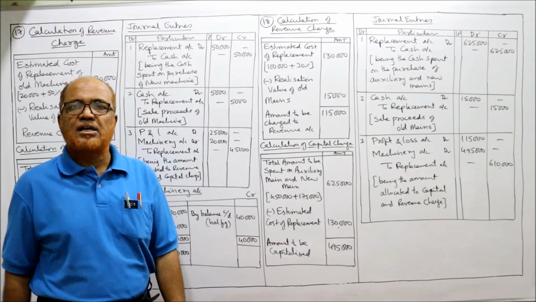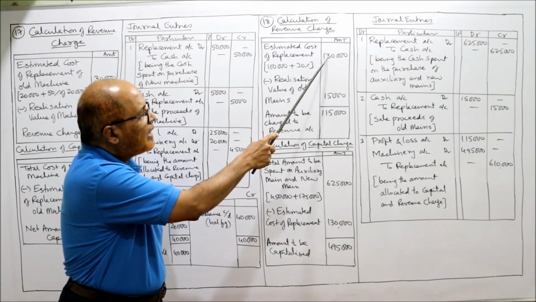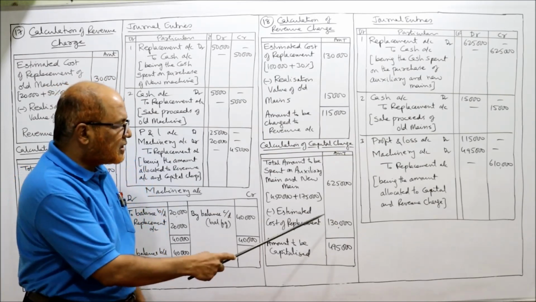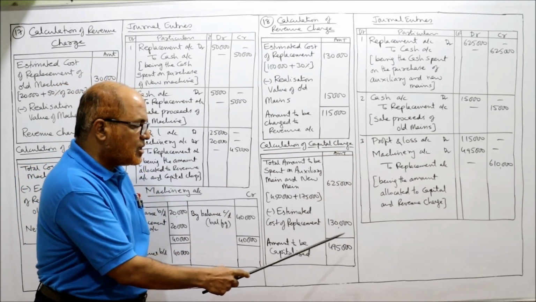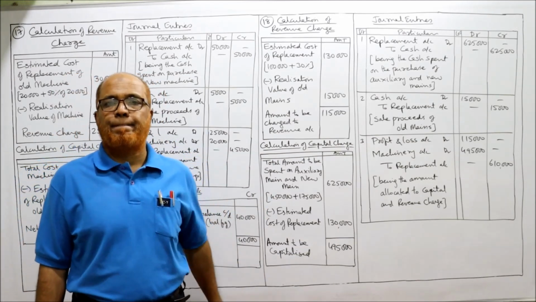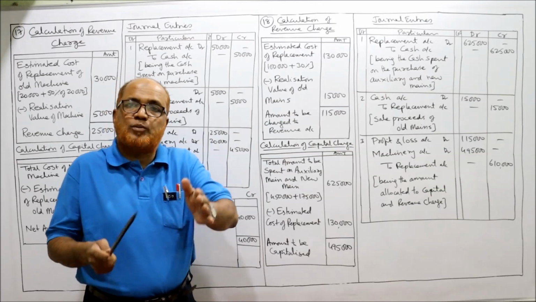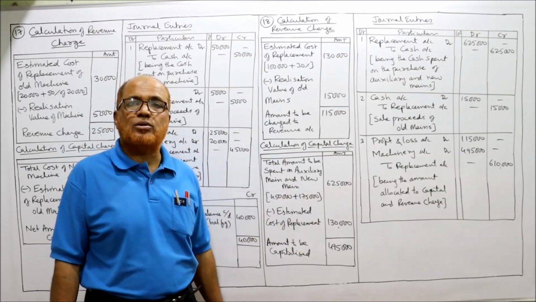From this we deduct the replacement cost of the original main. What is the replacement cost? 1,30,000. So deduct 1,30,000. So 6,25,000 minus 1,30,000, 4,95,000 is to be capitalized. Capitalized means this amount has to be charged to the asset account, debited to the asset account.